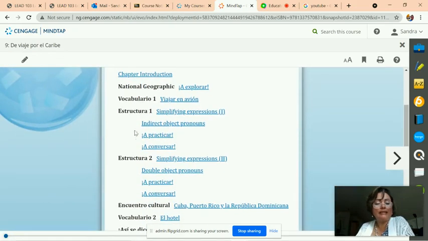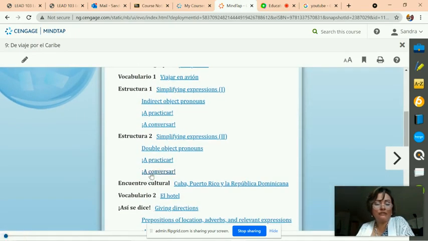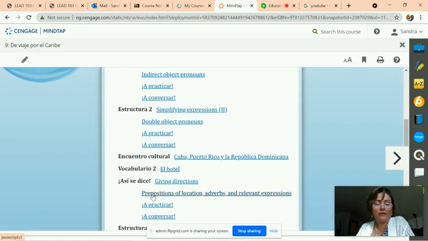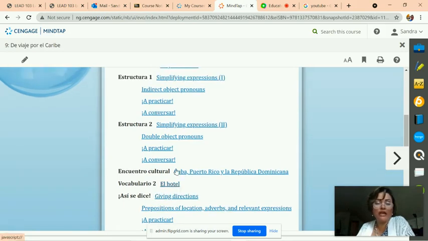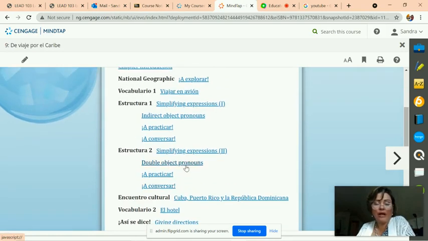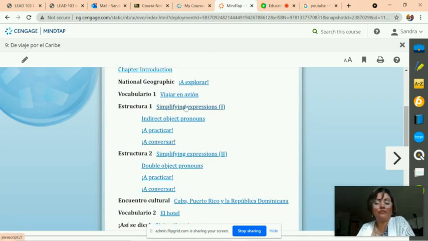A few lessons that are difficult in this unit will be indirect object pronouns, the given directions or prepositions of location, adverbs, and relevant expressions, and also the double object pronouns. These are lessons that are difficult in this unit, and this unit is packed. So we got to make sure we understand.